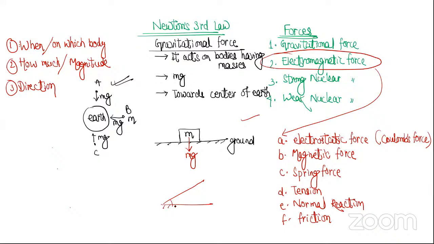And what if I give a question like this? This is ground. This is inclined plane. Most of the time, the question comes like this. This is the inclined plane, and here the body is kept. So tell me, what will be the direction of gravitational force? Option 1, this one. Option 2, this one. Tell me, gravitational force किधर लगेगा? Option 1 या option 2? Option 1. Sure. Why not option 2?